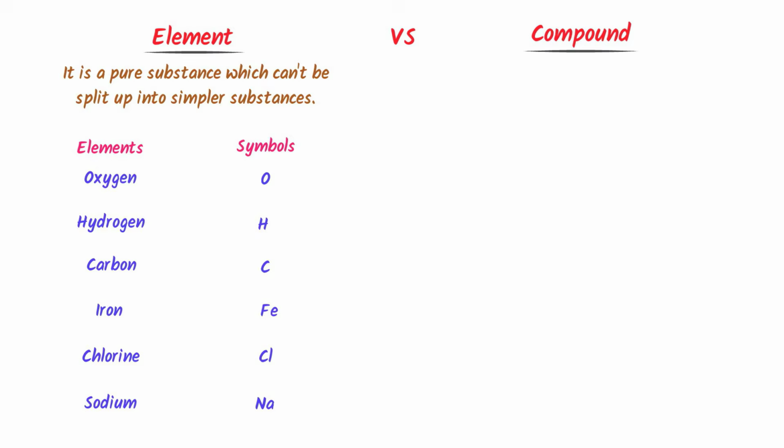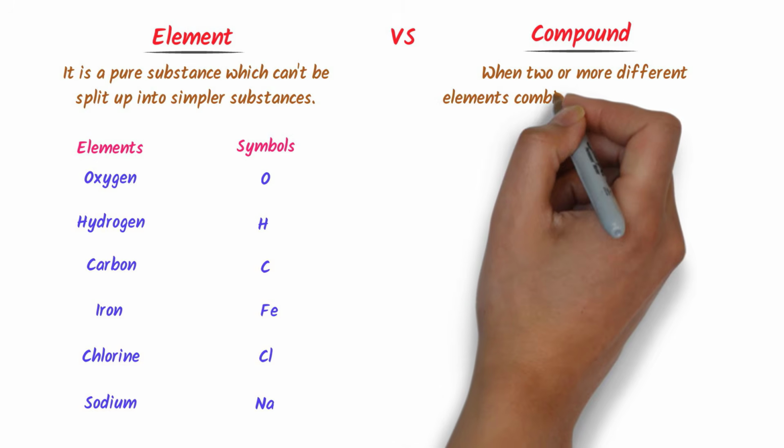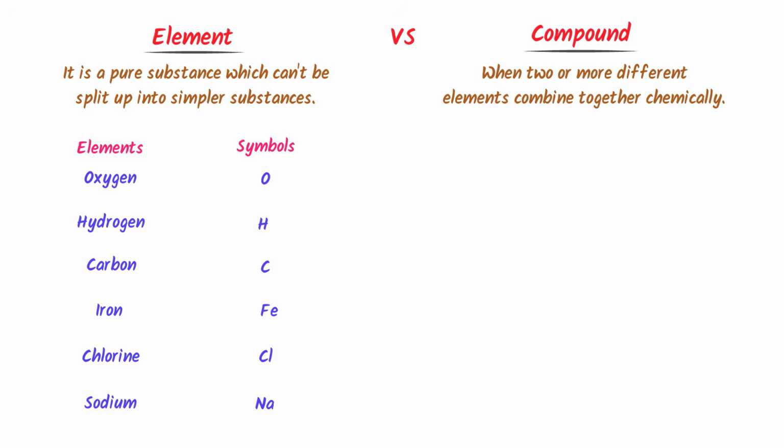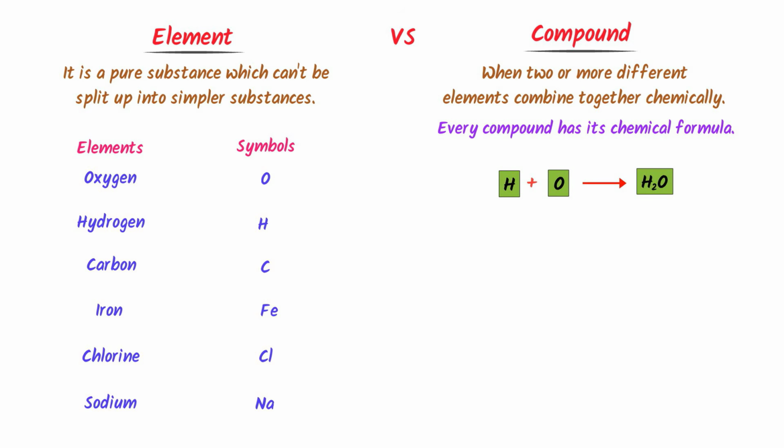On the other hand, when two or more than two different elements combine together chemically, they form a compound. Remember that every compound has its own formula. For example, when oxygen plus hydrogen combine together, they form H2O. So H2O is a compound.